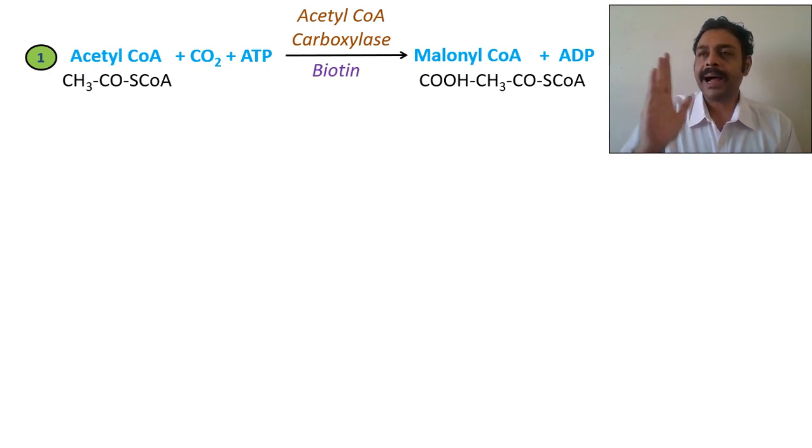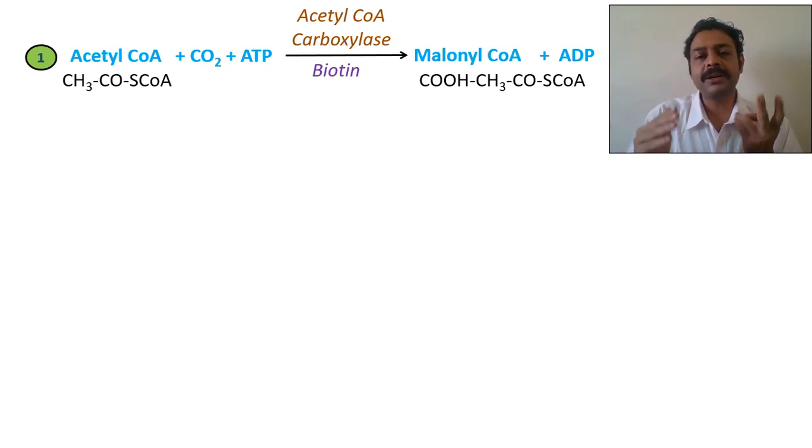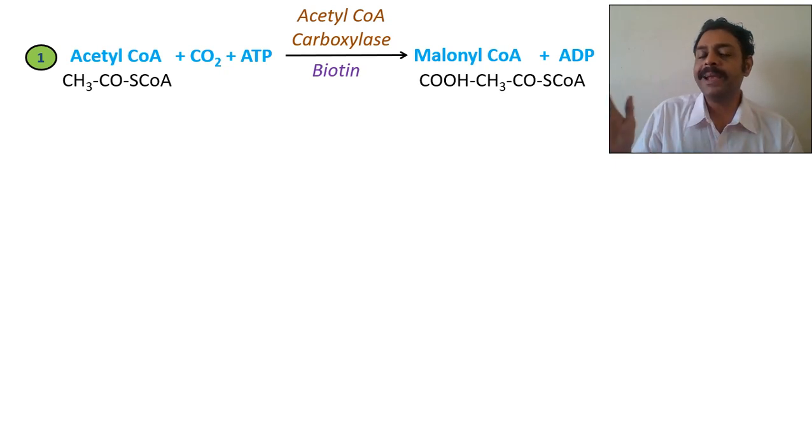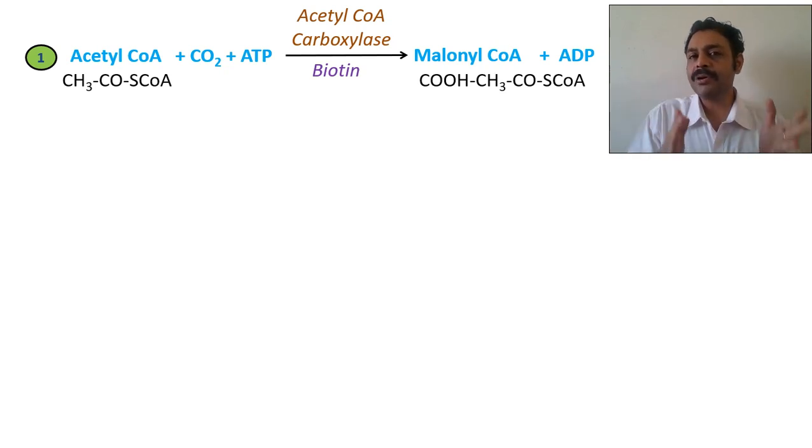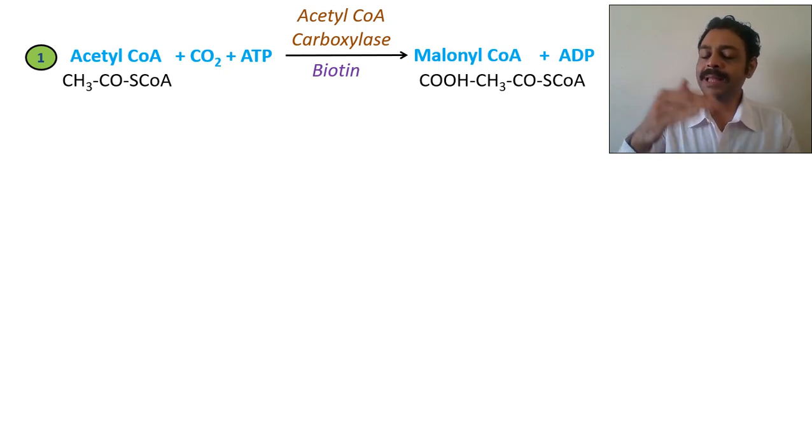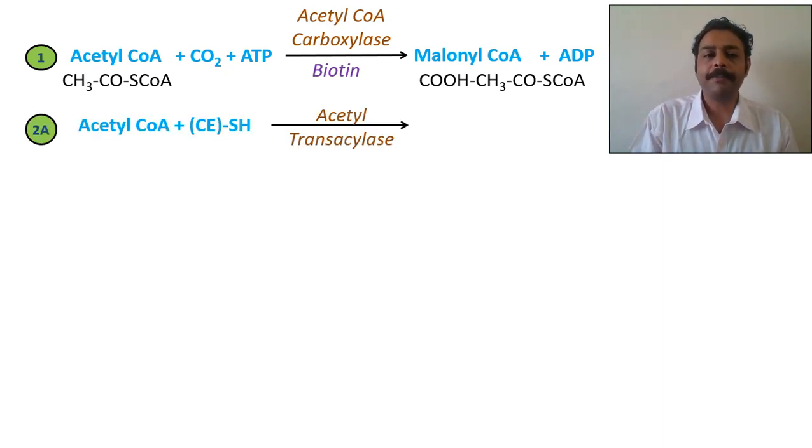See how acetyl-CoA is a 2 carbon compound and palmitic acid is a 16 carbon compound. How do 2 carbons become 16 carbons? That is the thing you have to understand. You cannot do it by successive addition. It does not happen inside our body. So there are some steps required. The first step, it becomes a 3 carbon compound called malonyl-CoA.